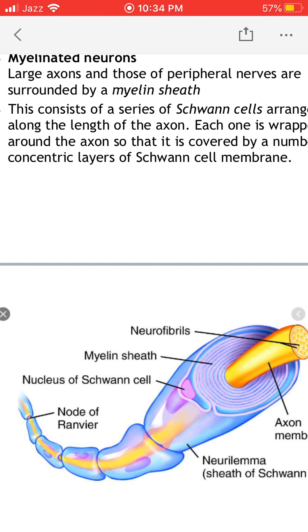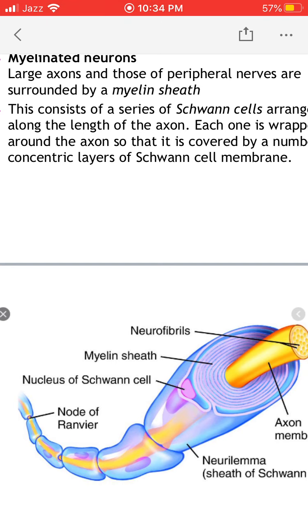And between two Schwann cells there is a node of Ranvier. You can see in the diagram there is a node of Ranvier, and this node of Ranvier is devoid of any Schwann cell. Here the outermost covering is neurolemma, just a single layer of neurolemma. There are no concentric layers present in the node of Ranvier.